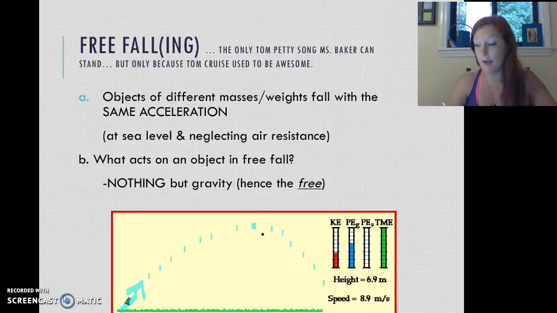While that cannonball is in the air, nothing else is pushing or pulling on it. When the cannonball is being launched, it is not technically in free fall, but as soon as it has been launched out of the cannon, and my path isn't exactly right there, forgive me for that, that cannonball is in free fall.